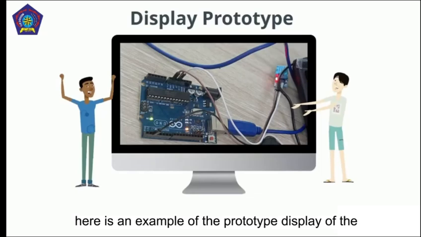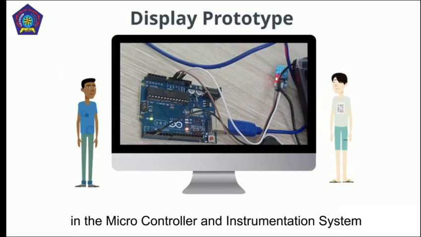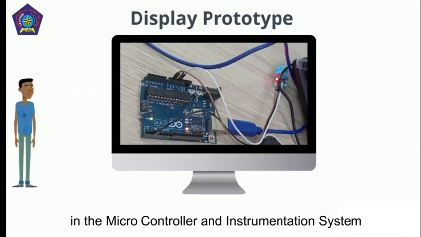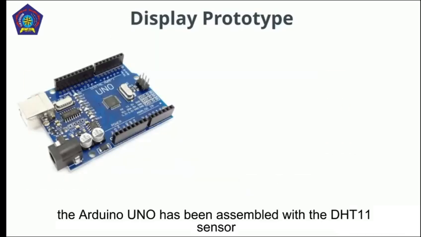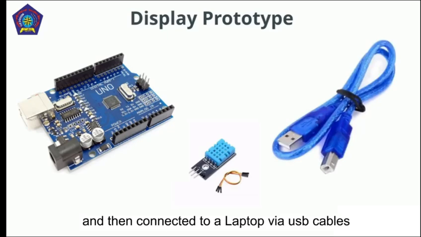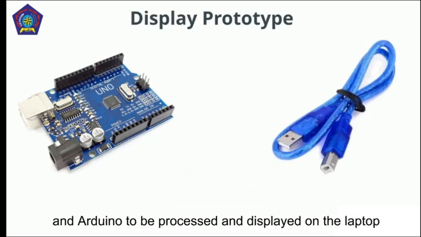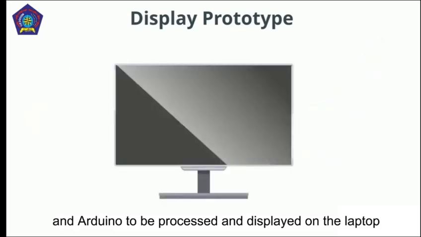Here is an example of the prototype display of the device that was previously designed in the microcontroller and instrumentation system course. The Arduino Uno has been assembled with the DHT11 sensor and then connected to a laptop via a USB cable, allowing the data from the sensor and Arduino to be processed and displayed on the laptop.